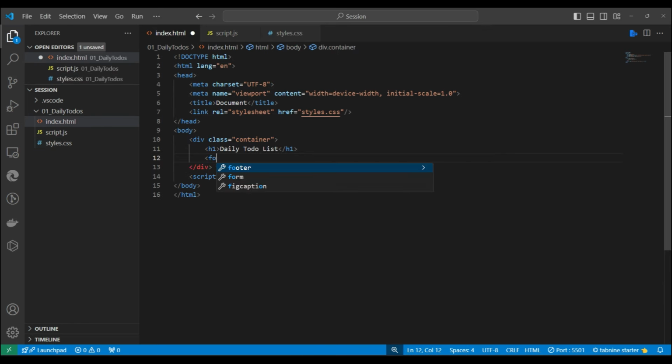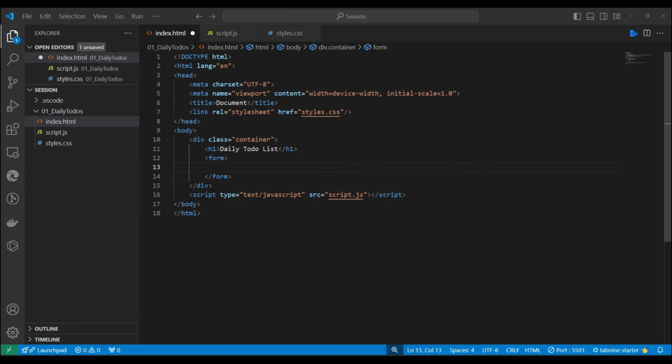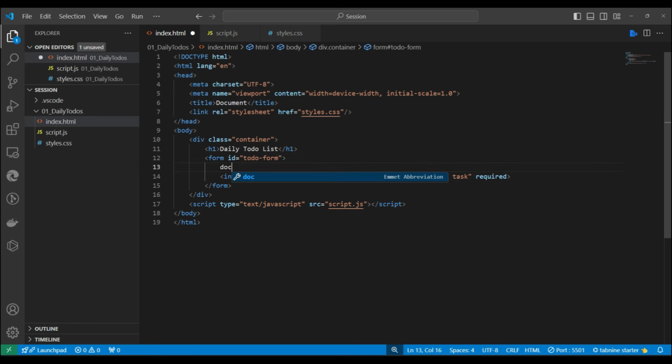Now we need to make a form tag, and this is our form tag. In the form tag I'm also putting an ID because I want to submit the complete form. This is our to-do form. In the form, we will put one text box because we want to take the user's input. Here also I'm putting one ID. This ID we will use in JavaScript. How will we use these IDs? We will use document.getElementById, like so. Okay, we will use it later on.